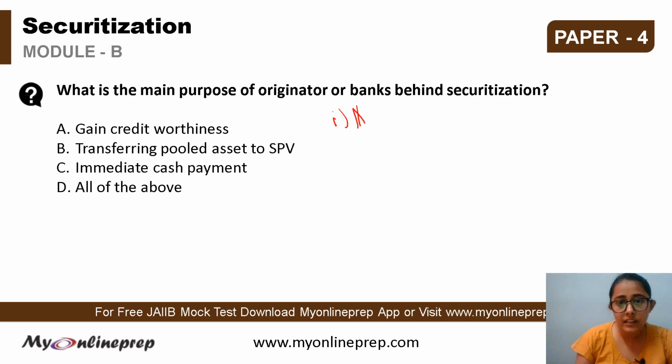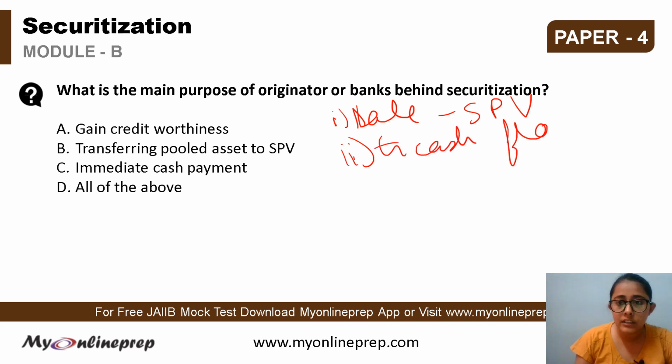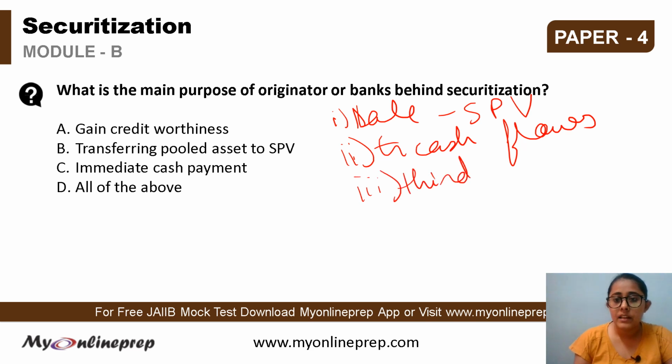the sale of the pool of assets. This is done to the SPV. So this is the first step. Then the second step is generating the cash flows from the pool of assets to the third party investors, by issuance of the tradable debt and the securities to them.